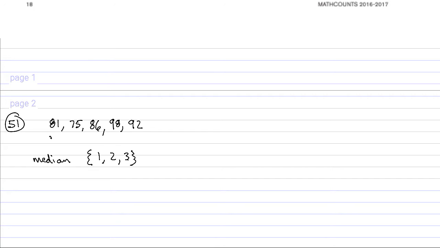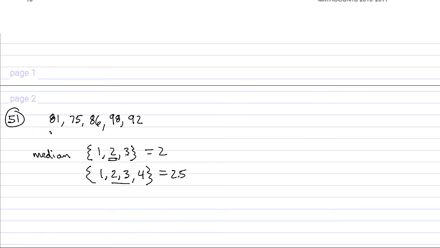The median is this number, right? It's just the one in the middle. If it were 1, 2, 3, 4, it would usually be the average of those two, so it would be 2.5. Okay, so we're looking for a median of 88, and right now, if we arrange these numbers,